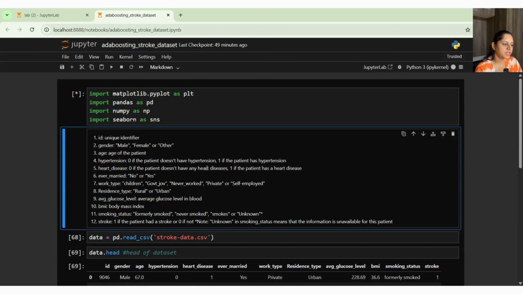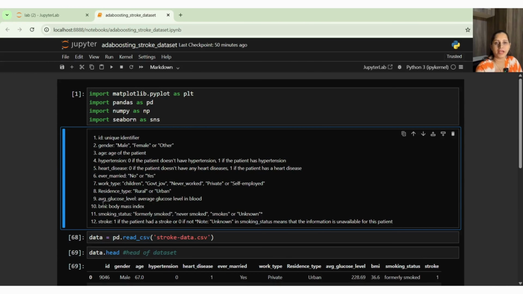Hypertension 0 means the patient does not have hypertension, 1 means the patient has hypertension. Heart disease is 0 if the patient does not have any heart disease, because the stroke is related to heart disease and hypertension directly, and 1 if the patient has a heart disease. Ever married, either yes or no. Then work type: children, government job, never worked, private or self-employed. Then residence type, rural and urban.